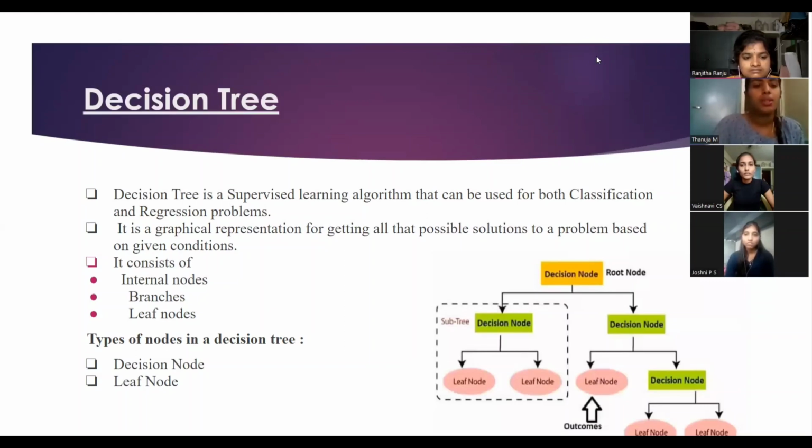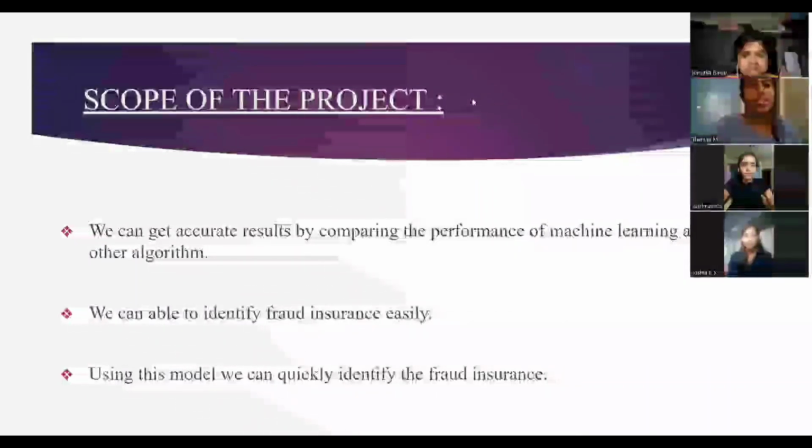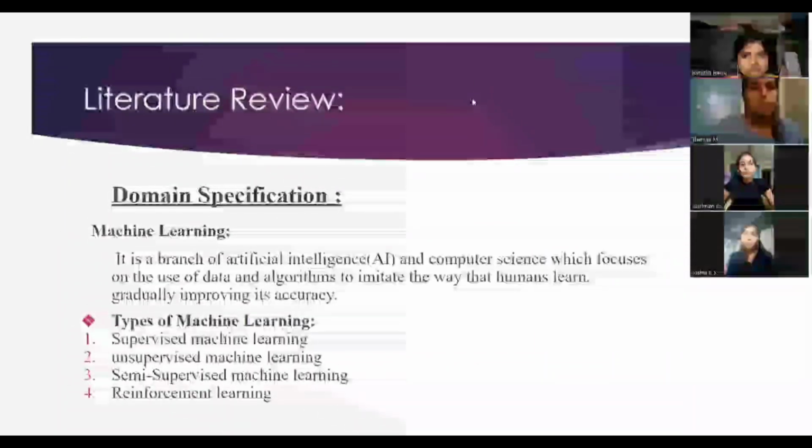And next we are looking at the scope of this project. Using this project, we can get accurate results by comparing the performance of machine learning algorithms with other algorithms. We are also able to identify insurance fraud easily, and using this model we can quickly identify fraudulent insurance claims. And next, my friend Joshni will continue the presentation.